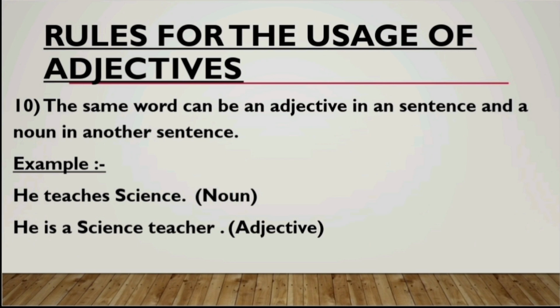He teaches science. Here it is acting as the object in that sentence, so it is a noun, the name of a subject. The next example is: he is a science teacher. He is which kind of teacher? He teaches science, so which teacher? Science teacher. It is describing the noun teacher, therefore it is an adjective. So the same word can be used as an adjective or as a noun in a sentence.